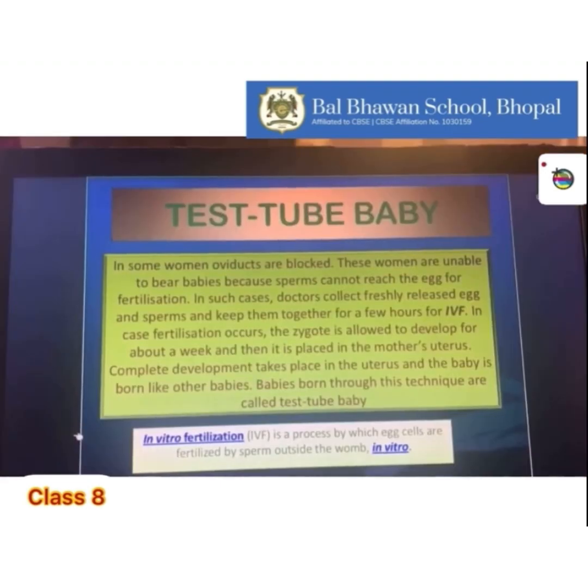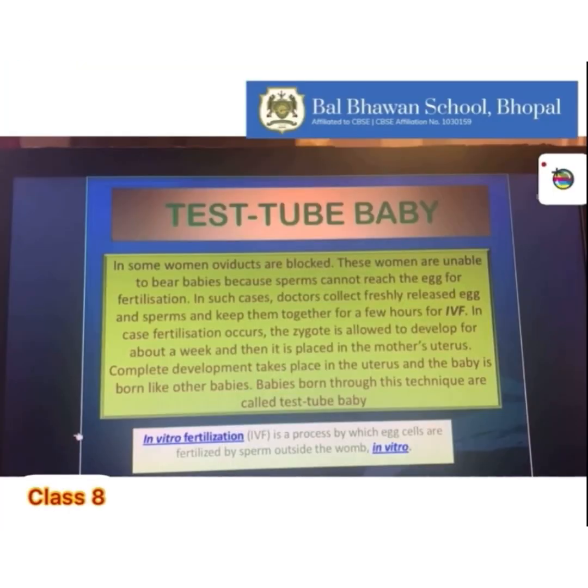Thank you. Now children, let us study about test tube babies or in vitro fertilization. In vitro fertilization refers to the fusion of eggs with sperms inside test tubes, that means outside the female's body. Because in some women, the oviducts are blocked, so those women are unable to bear children. So the fertilization cannot take place.